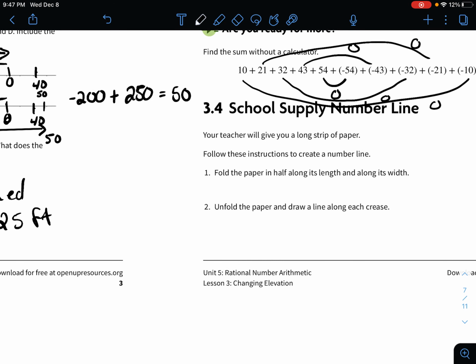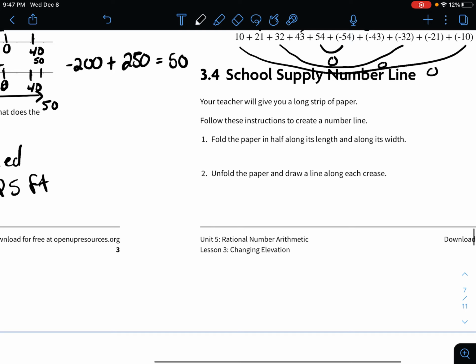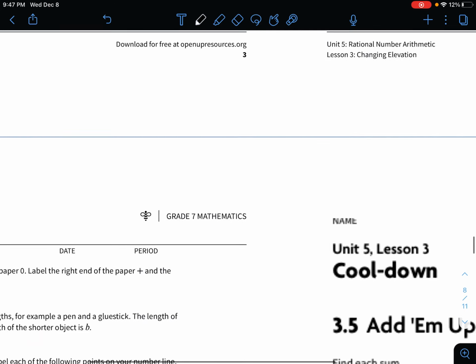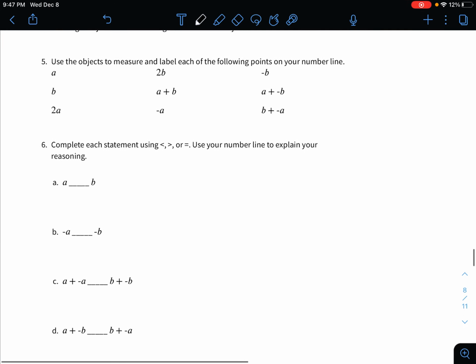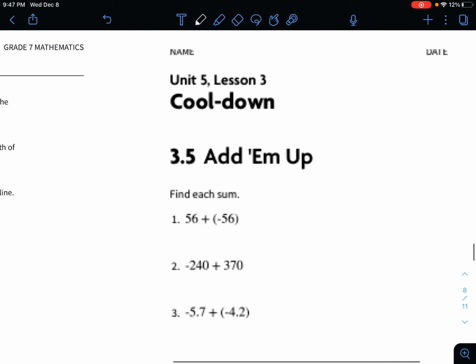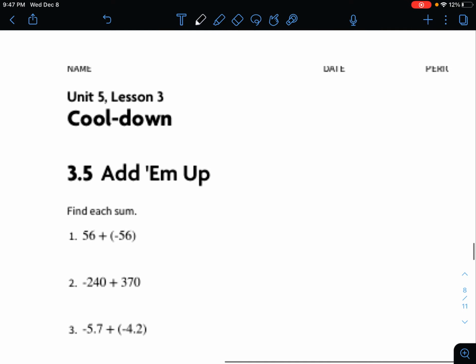Okay. So this next one, I'm going to skip this one. It has an activity where you need a scrap piece of paper as a measuring tool, and then you're going to answer some questions here. We're just going to move over here to the cool down.